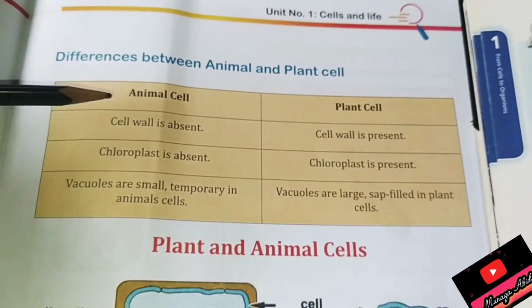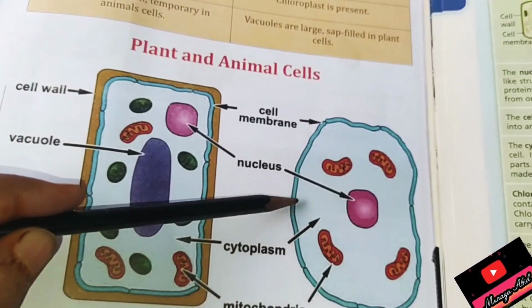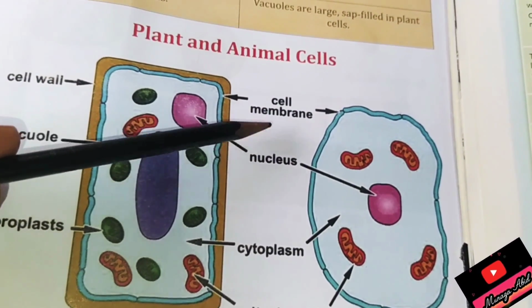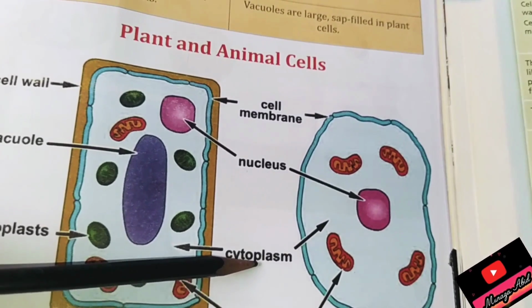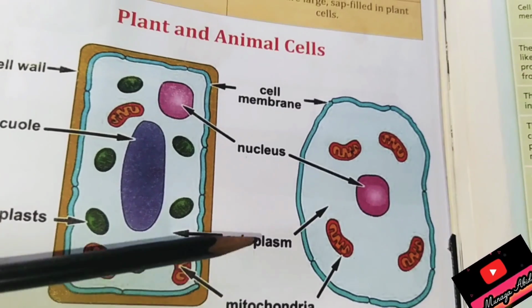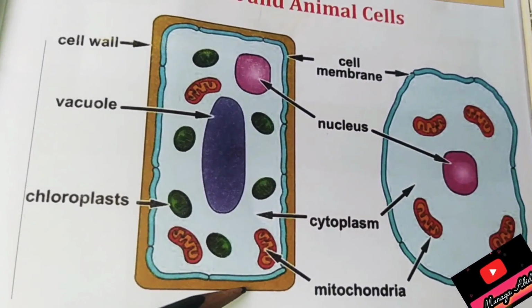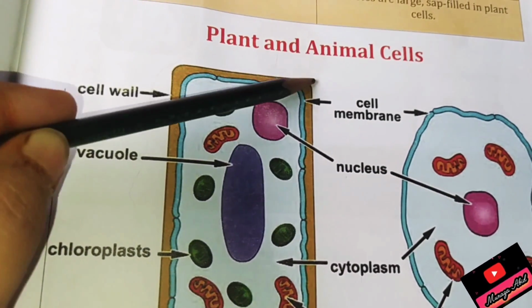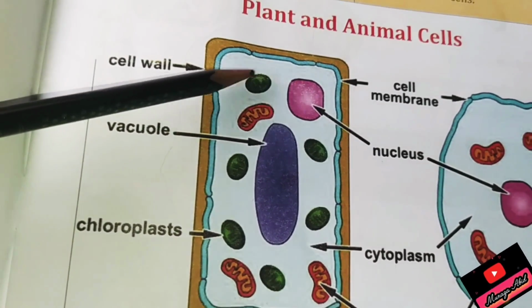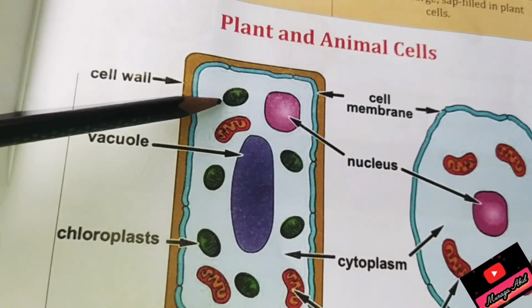As we have studied the structure of animal cell and plant cell in detail, both animal and plant cells have cell membrane in common, nucleus in common, cytoplasm in common, and mitochondria in common. The differences are that plant cells are surrounded by an extra protective wall that is called the cell wall, and plant cells have one more structure called chloroplast, because they have to carry out photosynthesis as well.